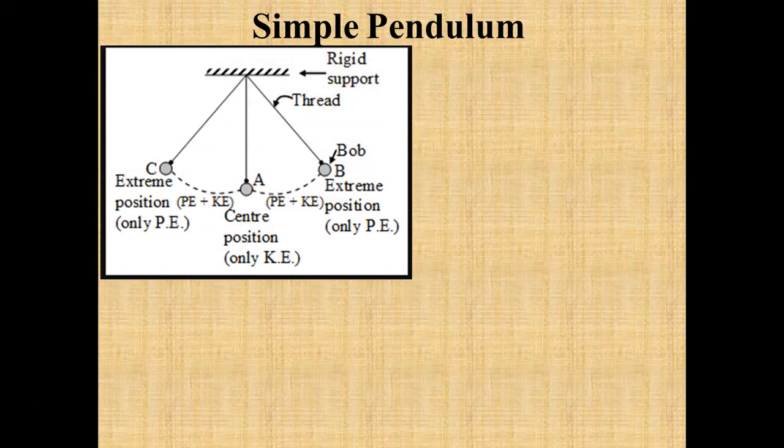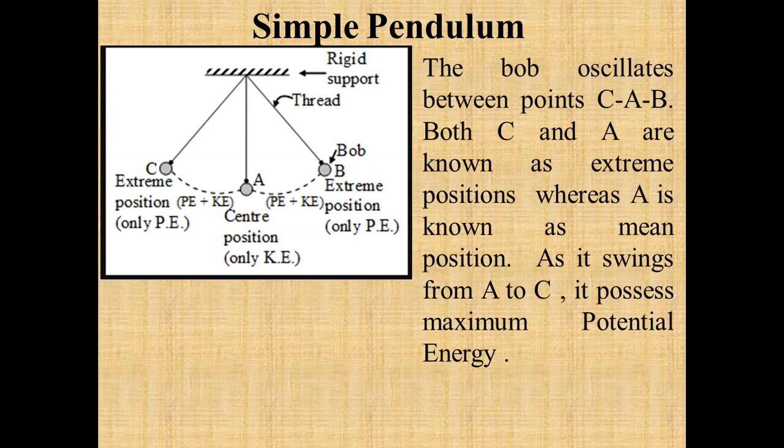One more example of conversion of potential energy into kinetic energy is a simple pendulum. A simple pendulum is a small massless bob which is attached to an inextensible string, and you can see in this figure that point B and point C are known as the extreme positions. Why are they known as the extreme positions? Because at these points the bob possesses the maximum potential energy, and point A is known as the mean position because at this point the bob possesses the maximum kinetic energy.